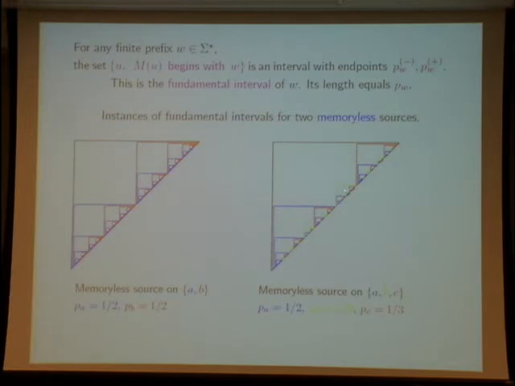For instance, the fundamental interval here is relative to words which begin with A and after that B. In this memoryless case, we see that we have regular splitting. That means that each fundamental interval is divided with given proportions to give rise to the fundamental intervals of the following length. But of course, this is not always the case, and now I describe more general sources.